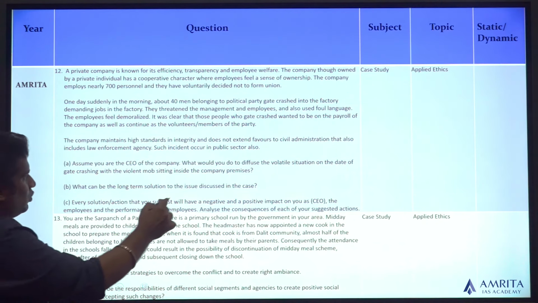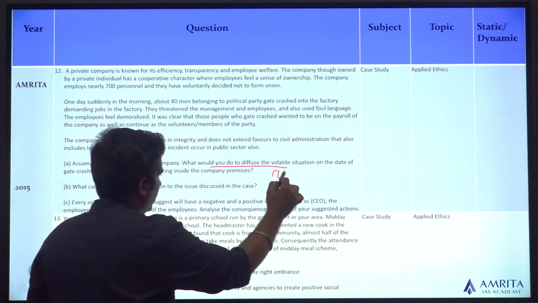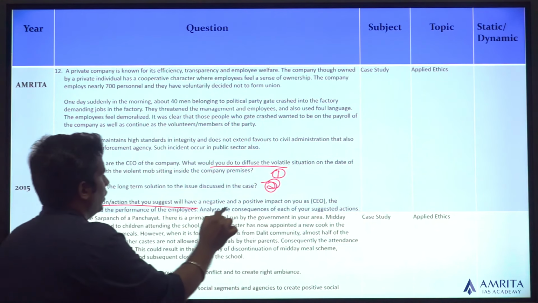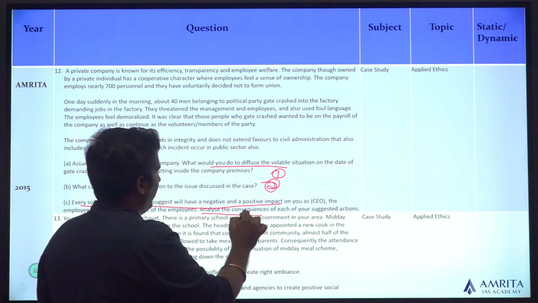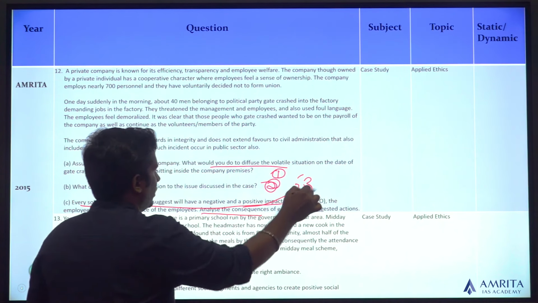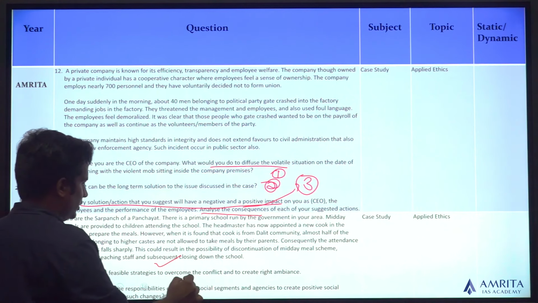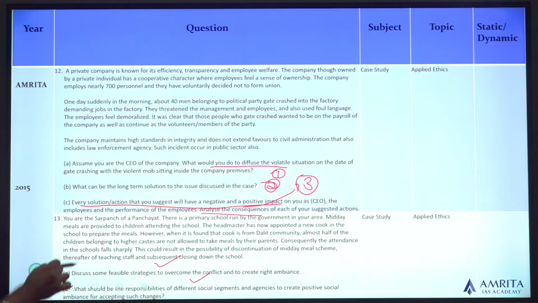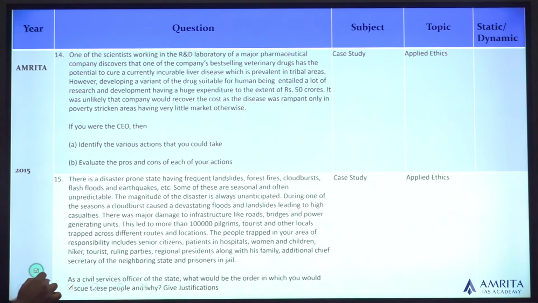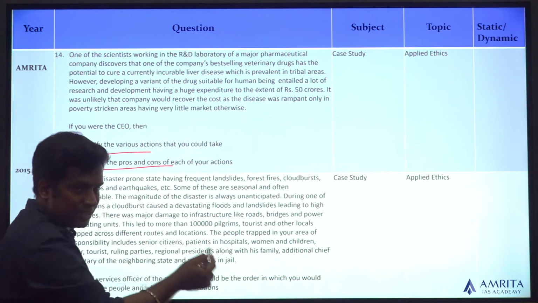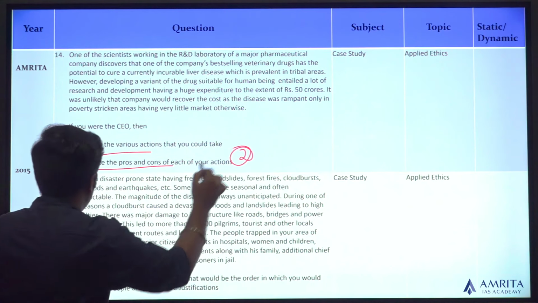Then the first question is, what would you do to defuse the situation? The second is, what are the long-term solutions? And third is, you'll have a negative and positive impact, so they want you to analyze it. 3 questions in the first case study. The second case study, there are 2 questions. The third case study, identify the actions, evaluate the pros and cons, merits, demerits, 2 questions.